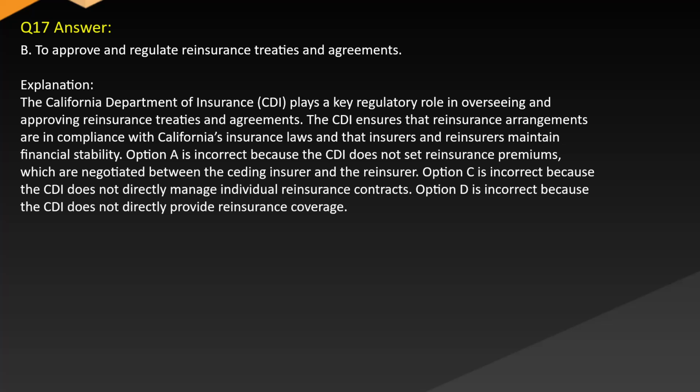Option A is incorrect because the CDI does not set reinsurance premiums, which are negotiated between the ceding insurer and the reinsurer. Option C is incorrect because the CDI does not directly manage individual reinsurance contracts. Option D is incorrect because the CDI does not directly provide reinsurance coverage.